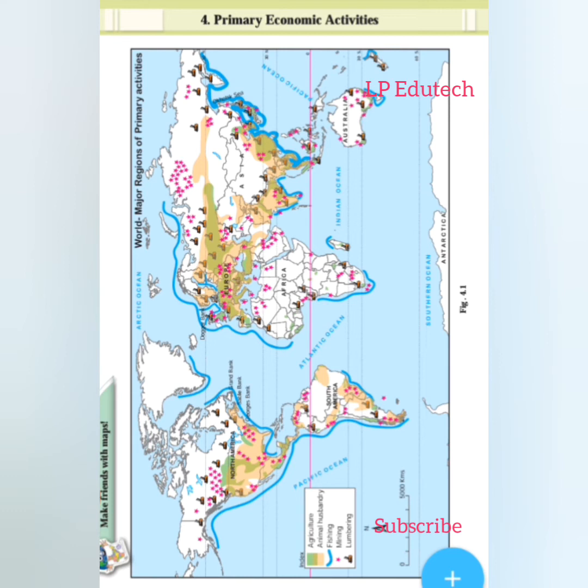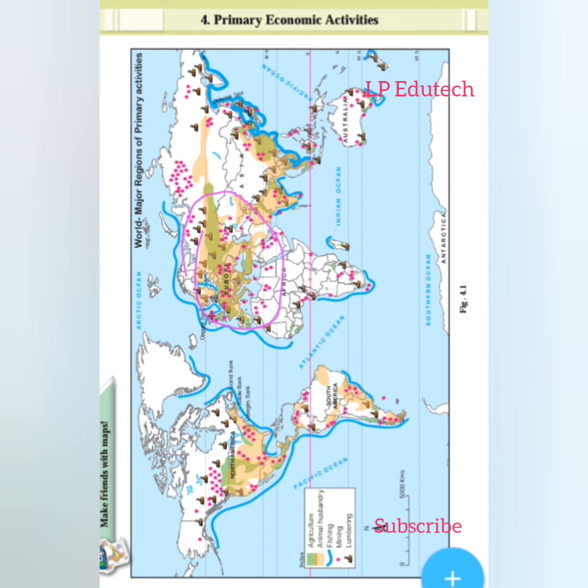Number 5: which primary economic activities are mostly found in Europe? Now let us turn to the European continent first. Which are the primary activities which we can see here? Animal husbandry, mining and lumbering are the primary economic activities mostly found in Europe. So these are the three dominant ones: animal husbandry, mining and lumbering.